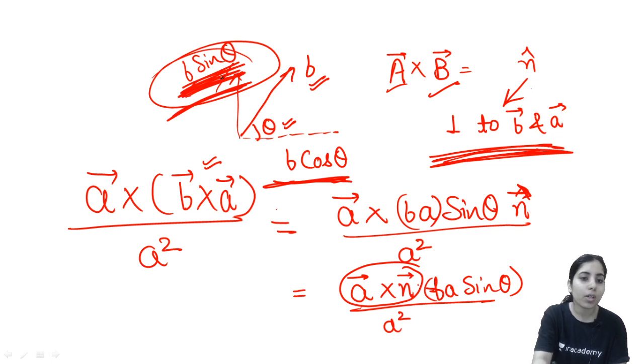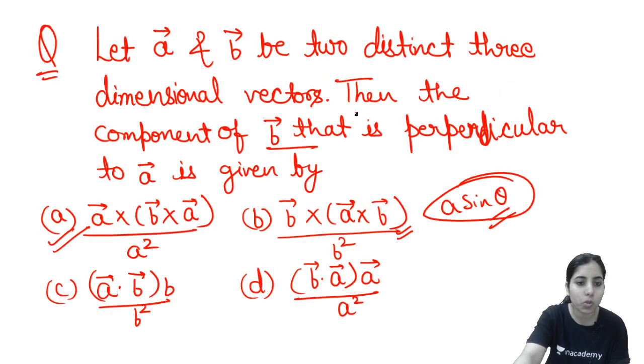And guys, after having a clear idea about the components, what you need to do is start with the options one by one.